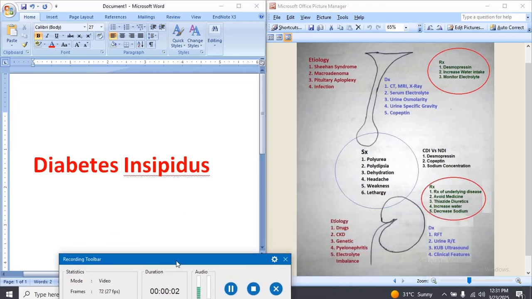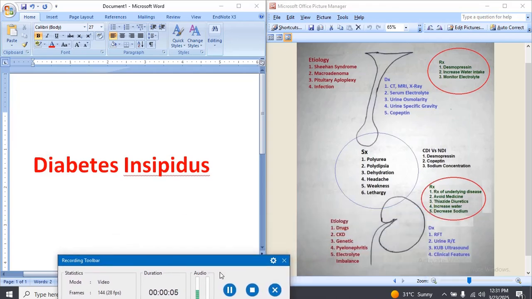Bismillahirrahmanirrahim. Today we are going to learn about diabetes insipidus. Diabetes means to pass through and insipidus means tasteless, having no taste. So it is the production of a large amount of dilute urine by the kidney due to decreased secretion of antidiuretic hormone or due to decreased effect of antidiuretic hormone. Diabetes insipidus is characterized by various symptoms including polyuria, polydipsia, dehydration, headache, weakness and lethargy.